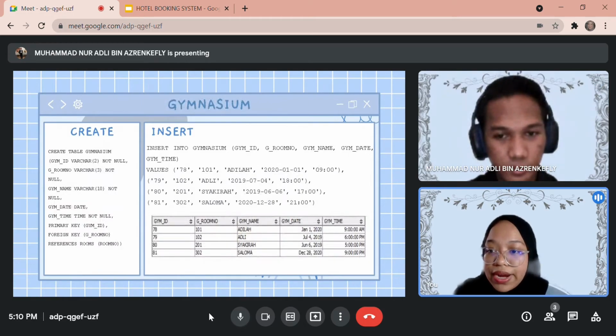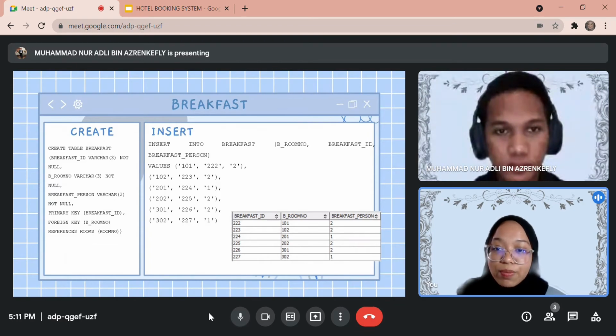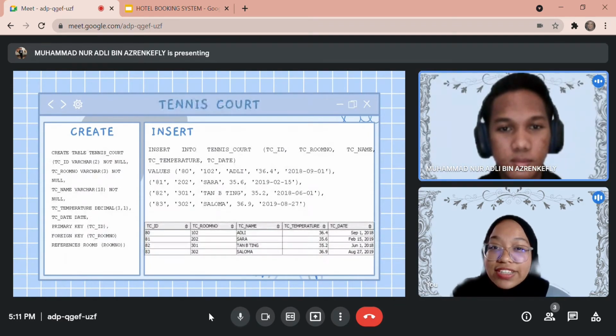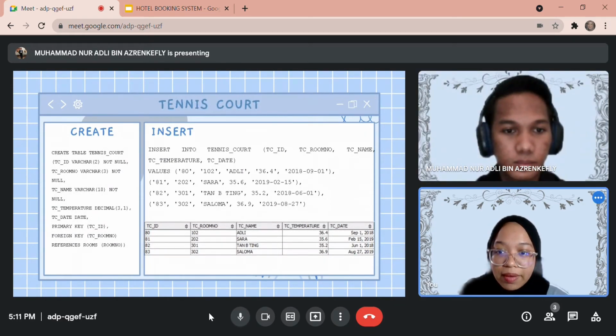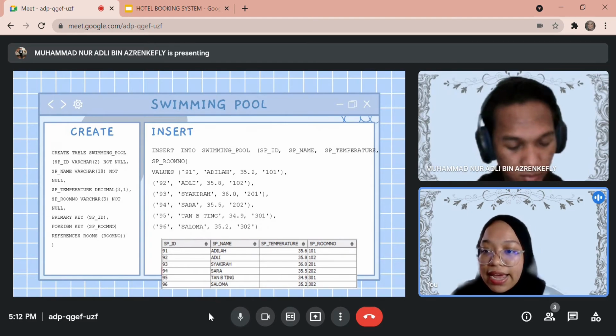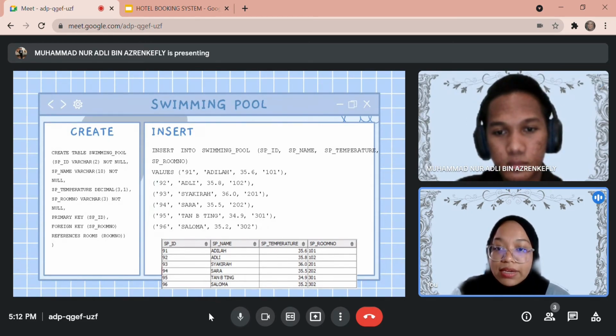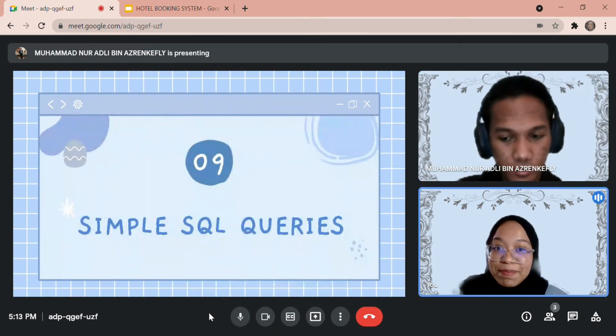Gymnasium table, we use create, so we insert the values as shown. Breakfast table. We insert the command, and this is the sample of output for the breakfast table. Tennis court. For the tennis court table, we use this create command as shown, and then we insert into the tennis court table, and this is the sample of output for the tennis court table. Lastly, we have the swimming pool table. Create as the command shown, and then we insert into the swimming pool table, and this is the sample of output for the swimming pool table. Moving on to the next slide, we have simple SQL queries.